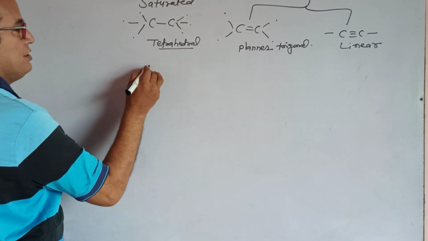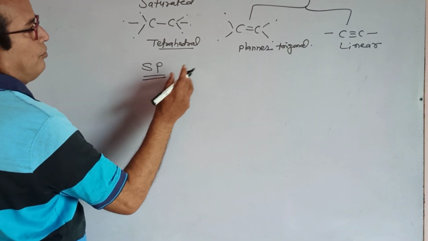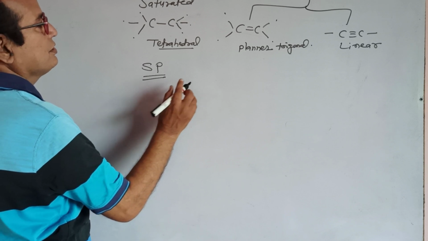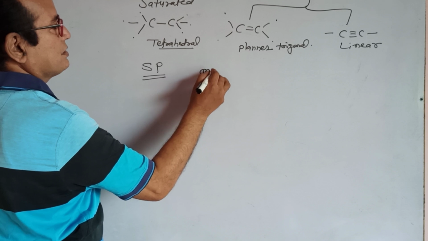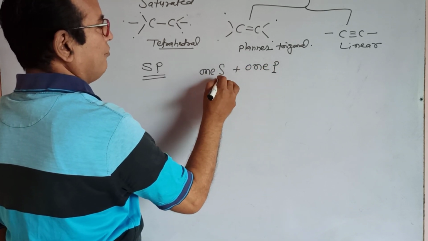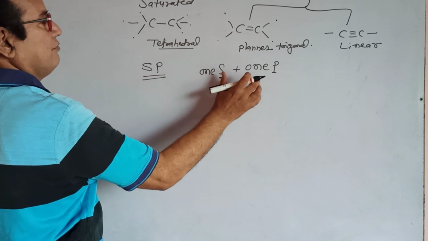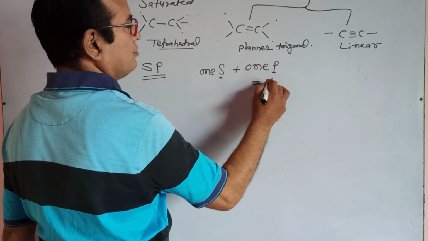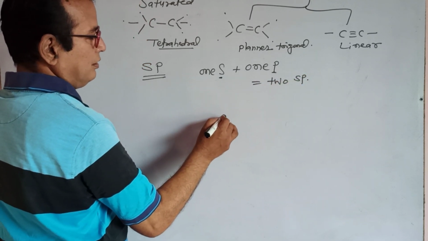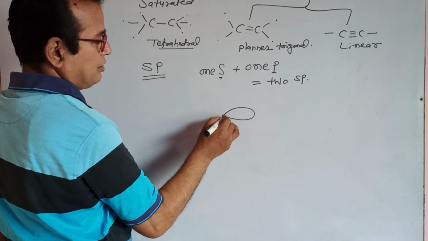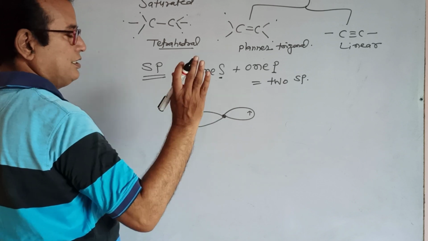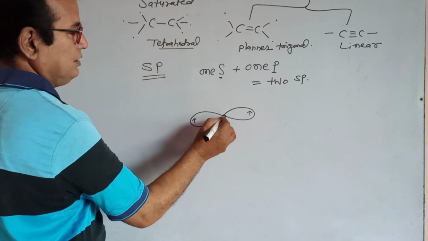Here the hybridization is sp hybridization. For triple bond formation, sp hybridization is important. sp hybridization means, you know, one s and one p mixed with each other to give 2 sp. 2 sp means this carbon has sp number 1 and sp number 2 containing unpaired electrons, like sp2 and sp3. It is the carbon.